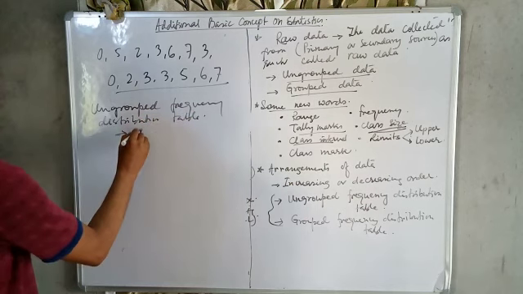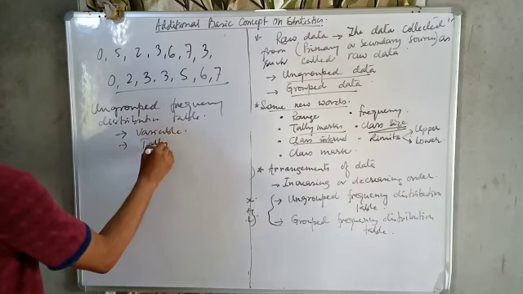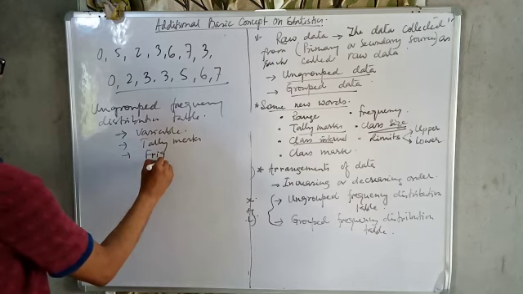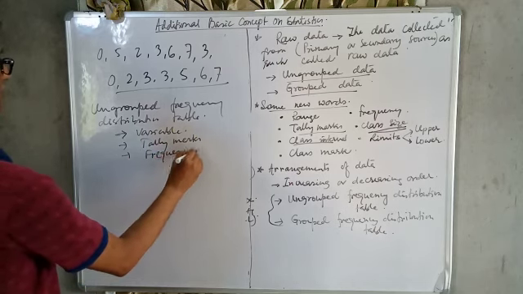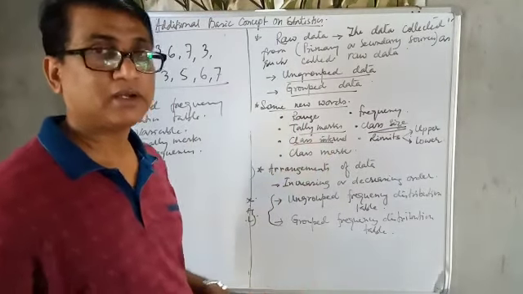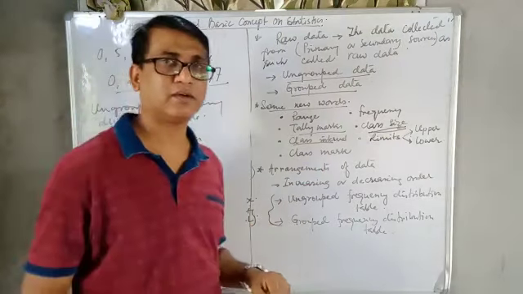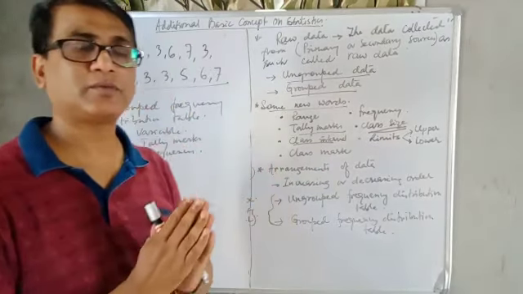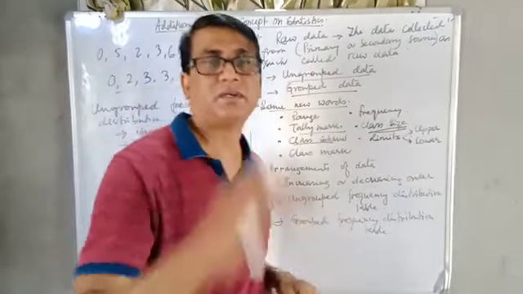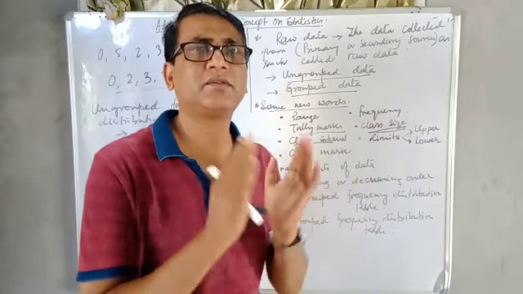First is the variable, second is the tally marks, and third is the frequency. You have to make a table with 3 columns: one is variable, one is tally marks, one is frequency. The number of rows depends upon the variables. If there is a small number of variables, then we make it ungrouped.